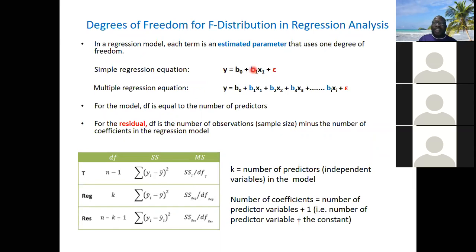This is regression, but we are not talking about regression, so I will not go into that detail. This last one is just the error, which we call the residual. Now, this b0 plus b1 x1 forms the model. This is the error. Model plus error.